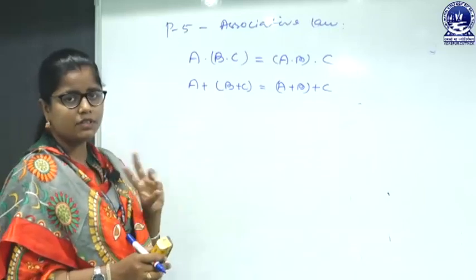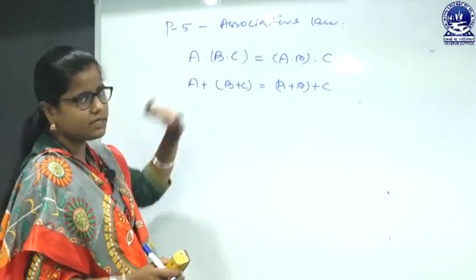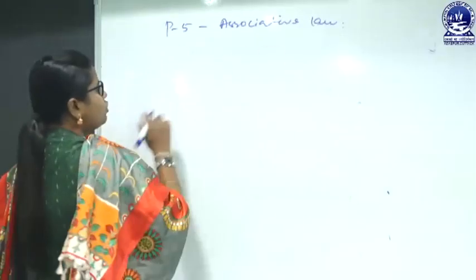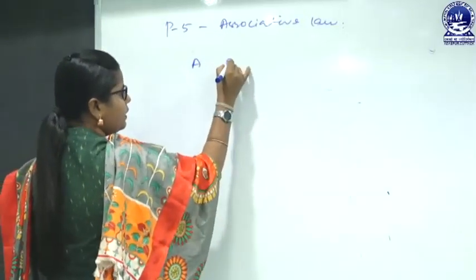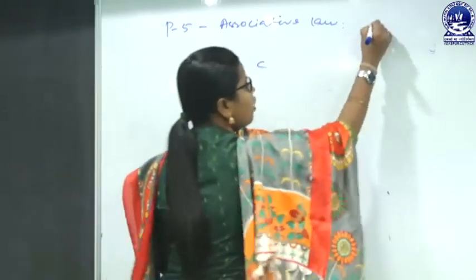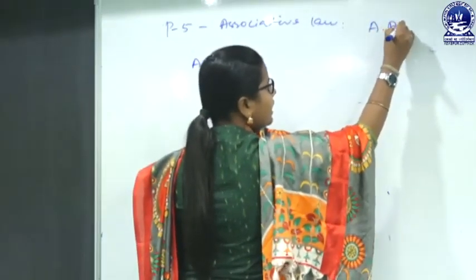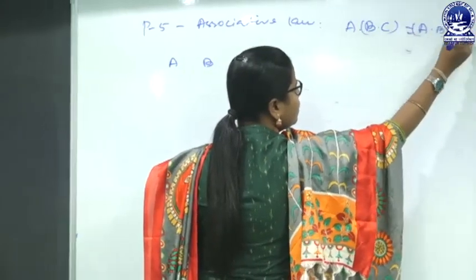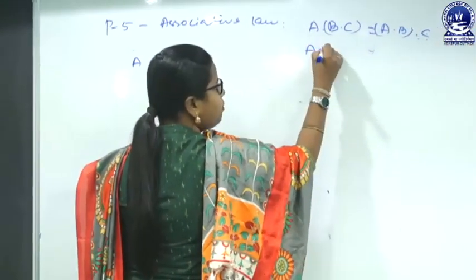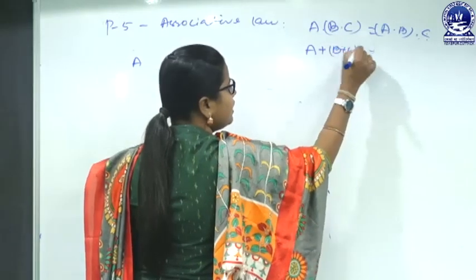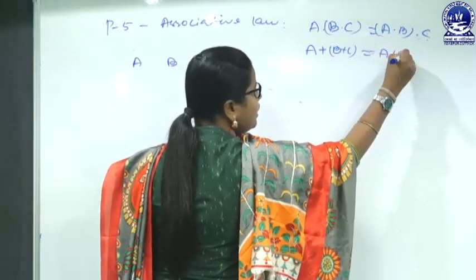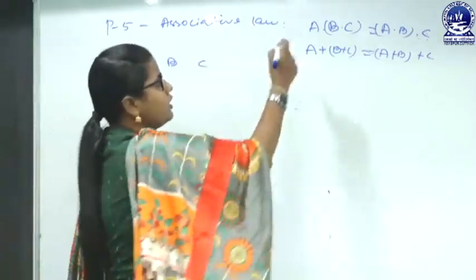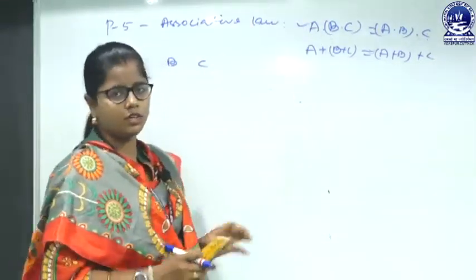Here we are having three inputs A, B and C. So let's have the truth table here, A, B, C. And what is the law? I am writing here again, A dot (B dot C) equals (A dot B) dot C. A plus (B plus C) equals (A plus B) plus C. I am just proving the first one, you just prove the second one in your own way.